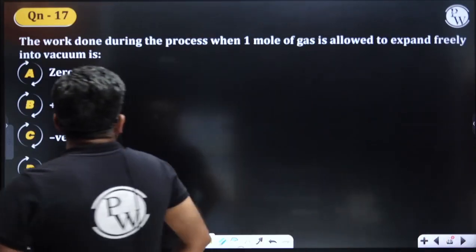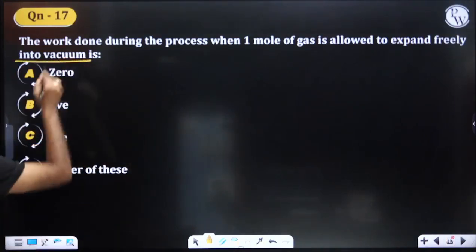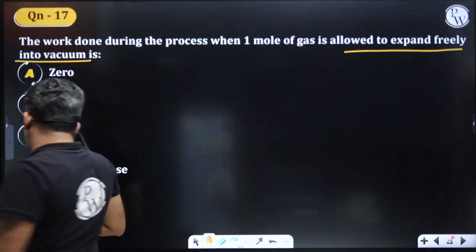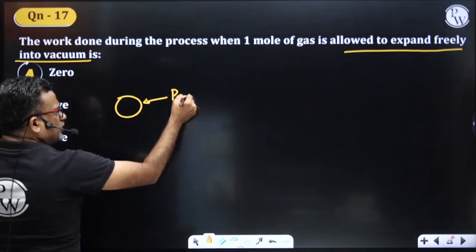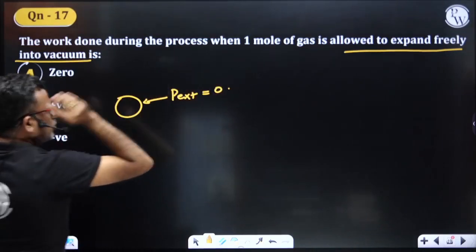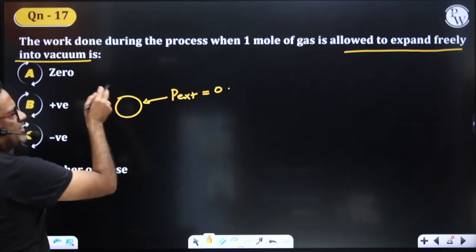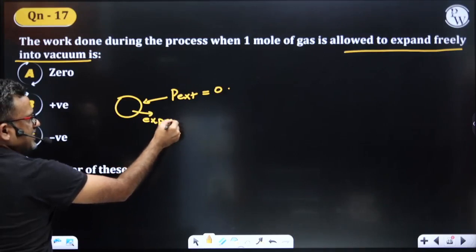The work done during the process when 1 mole of gas is allowed to expand freely into vacuum. Free expansion. The gas is undergoing free expansion means, what I told you, external pressure is 0. The work done during the process when this gas is allowed to expand. You have allowed this gas to expand.